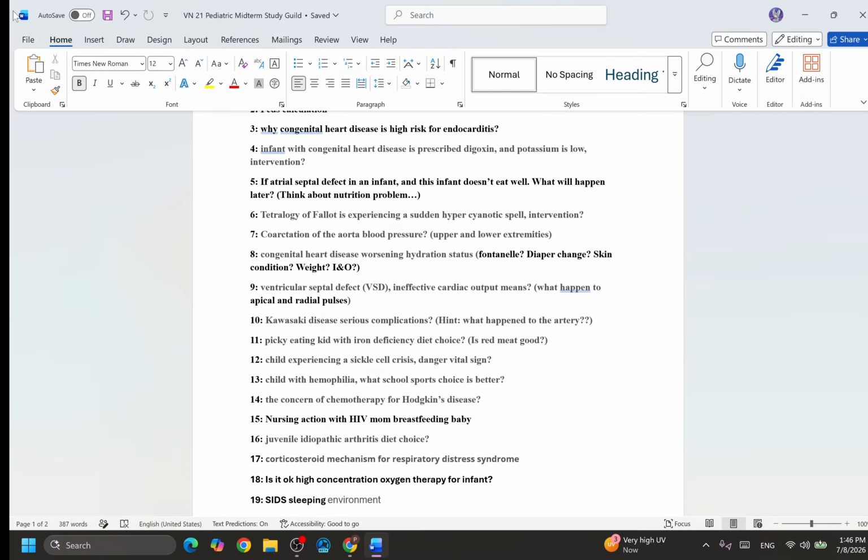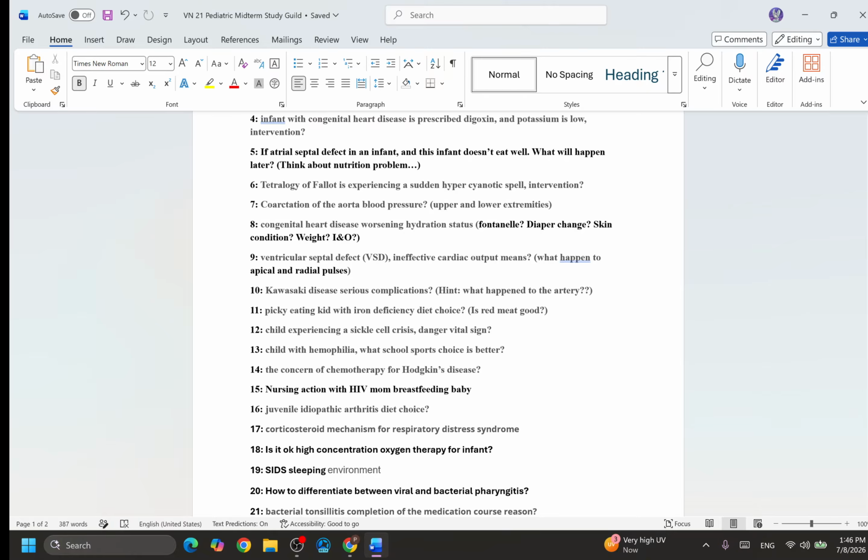All right. Coarctation of the aorta and blood pressure. For this kind of congenital heart disease, the very special thing is what happens to the upper arm and lower extremity when you take the blood pressure. What happens to the upper arm blood pressure, and what happens to the lower leg blood pressure? Think about what will happen. This is a big hint here. It's not difficult. Just think about the effect on the upper arm and the lower leg.